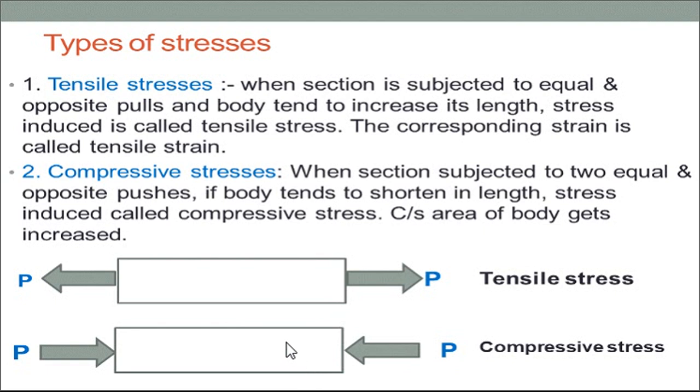The stress induced in this member is called compressive stress, and the cross sectional area of the body increases. Because of these compressive forces, the lateral dimensions increase, whereas with tensile forces, the longitudinal length or extension of the bar increases.